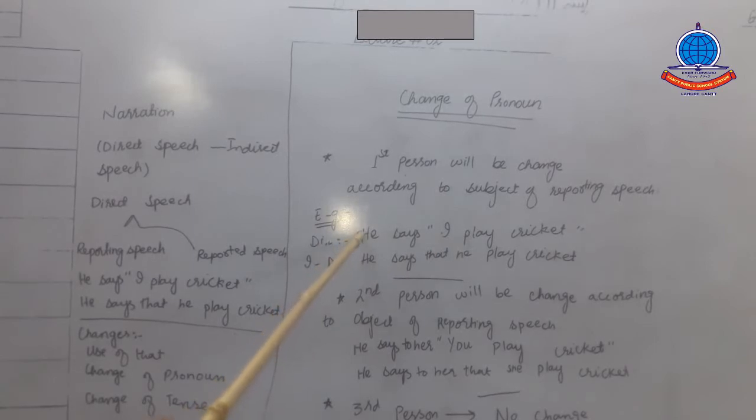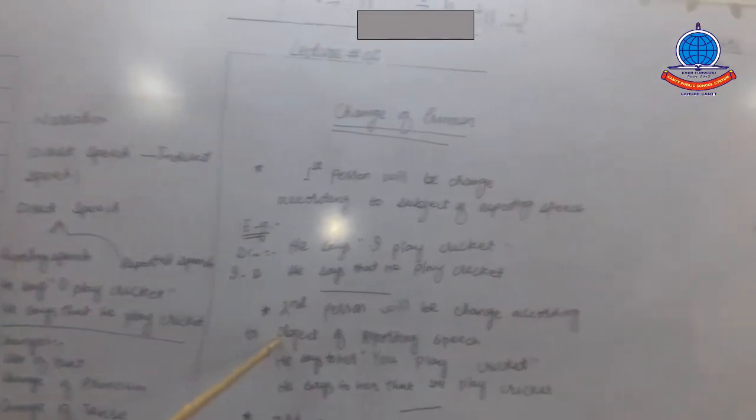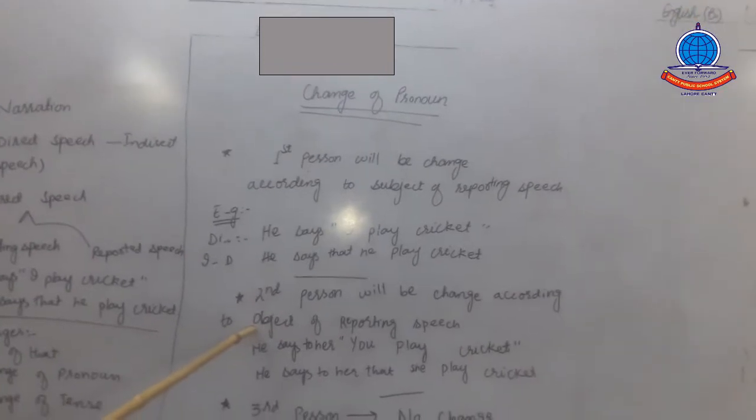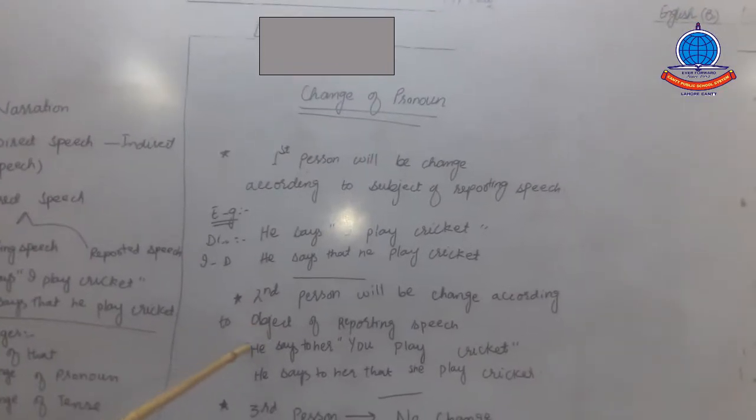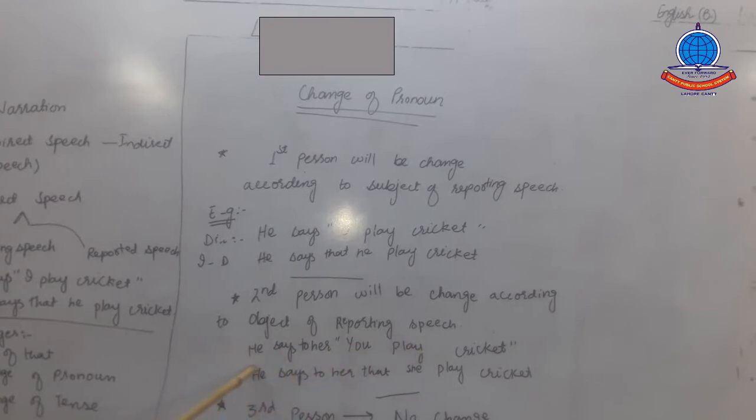Now we will move toward the second person. The second person is "you," and the second person will be changed according to the object of reporting speech. So here is an example: he says to her, "You play cricket." A very easy example. "He says to her, 'you play cricket'" will be changed into indirect speech.